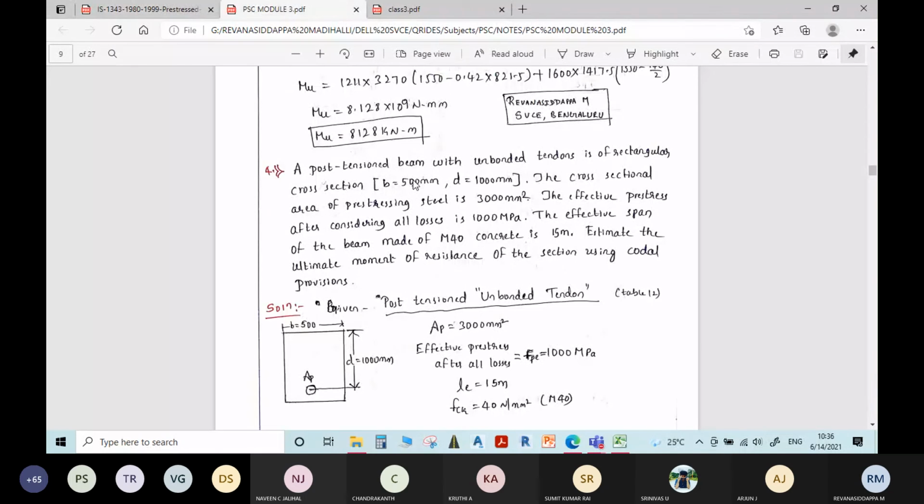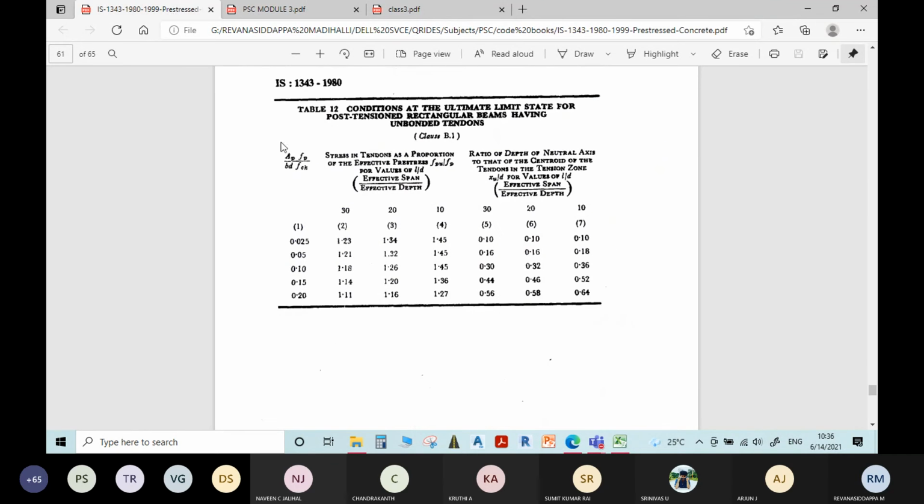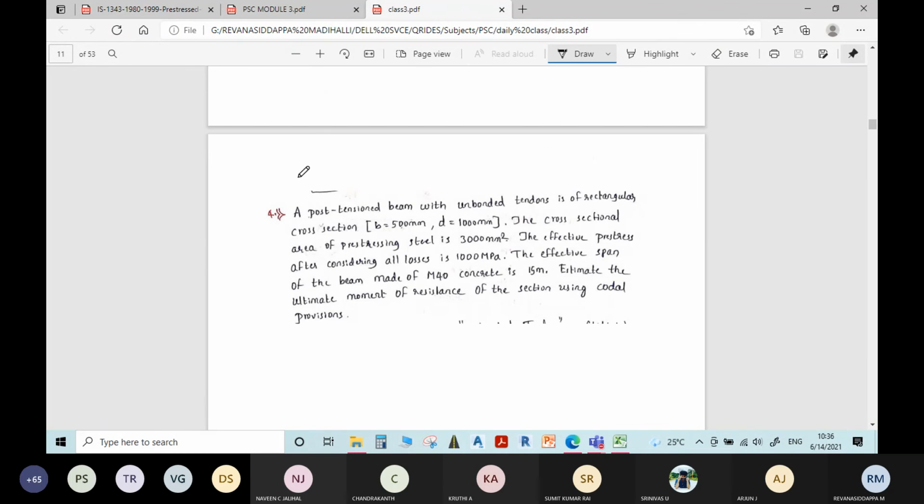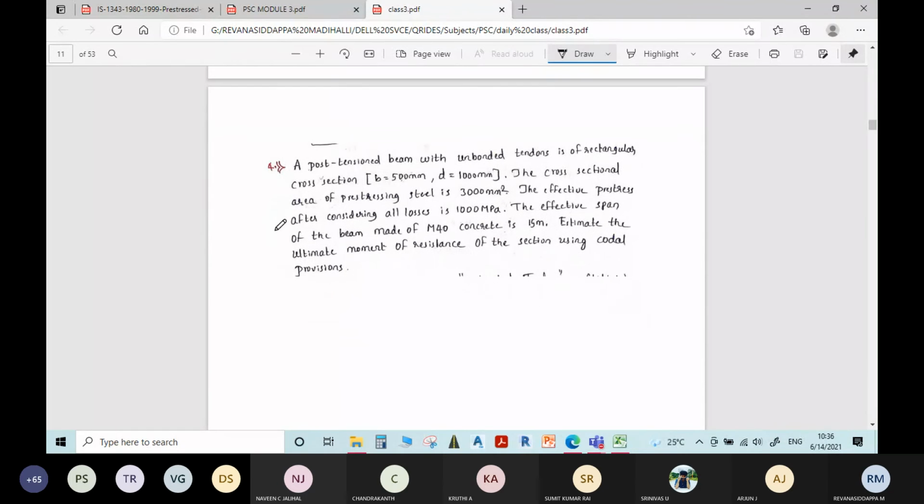A post-tension beam with unbonded tendons is of rectangular cross section having 500 mm width and 1000 mm depth. Cross-sectional area of pre-stressing steel is given. Effective pre-stress after all the losses is given. Span is given. Grade of concrete is given. Length of the beam is given. We have to estimate the ultimate moment of resistance. So the difference here is we need to refer to table 12 for finding FPU and XU. That is the difference here, which we'll solve now. Solution.